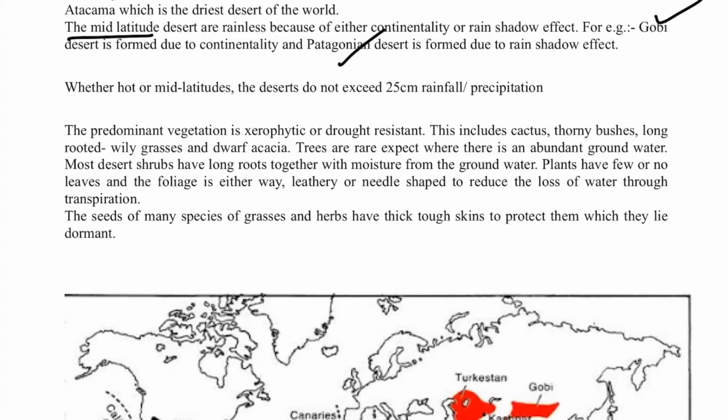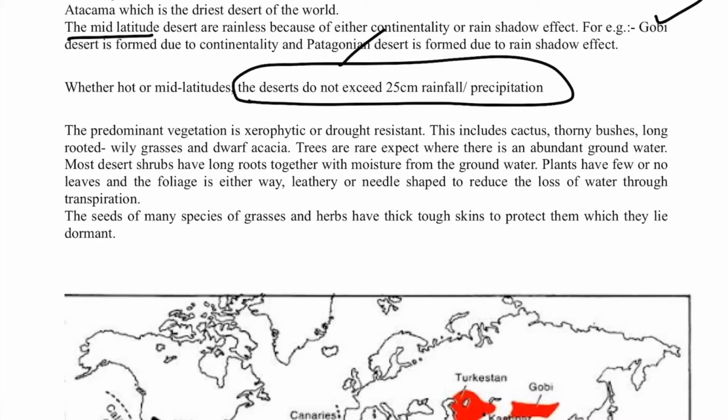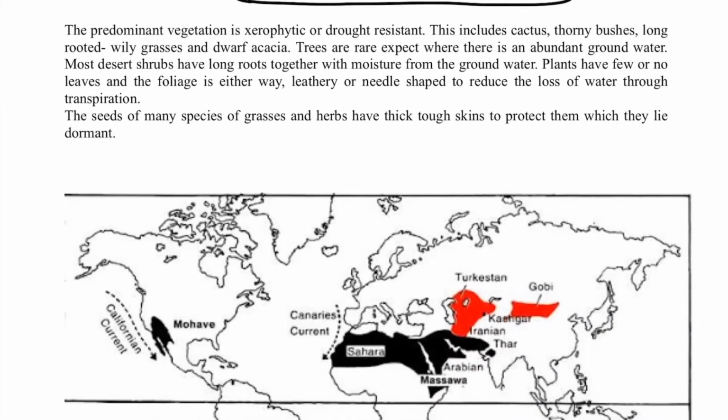So why are they called deserts? The main thing they are called deserts is the rainfall never exceeds 25 cm, or we can call that precipitation never exceeds 25 cm. So those areas with less than 25-30 cm rainfall are called the deserts. The prominent vegetation is always xerophytic. We know that drought resistant plants include cactus and thorny bushes and long rooted wiry grasses, dwarf acacia, all that, and trees are rare.